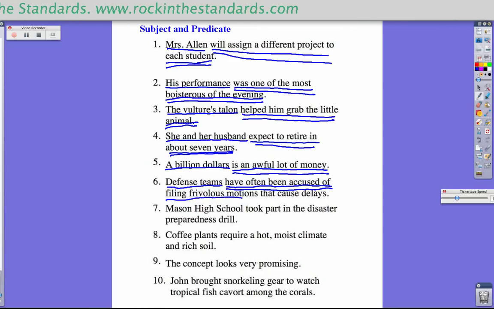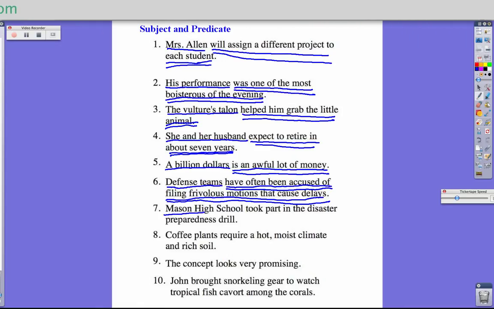Of filing frivolous motions that cause delays. So this entire part here is the predicate. Mason High School took part in the disaster preparedness drill. This sentence is all about Mason High School. What did they do? They took part in the disaster preparedness drill. So we would double underline all of that.